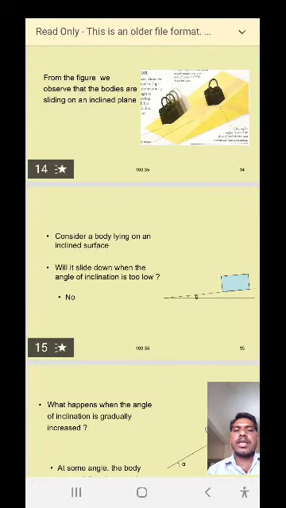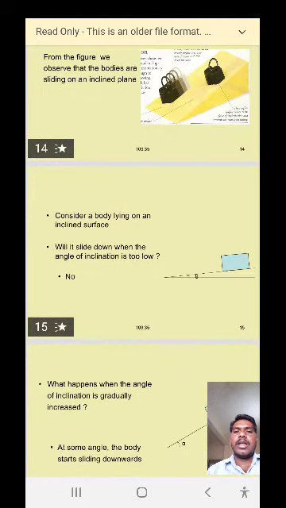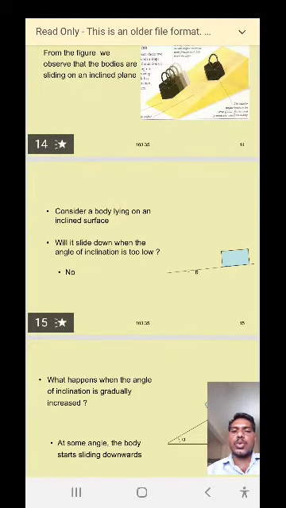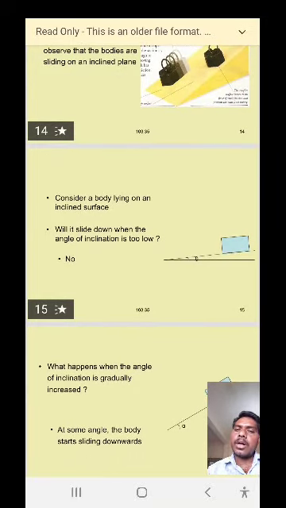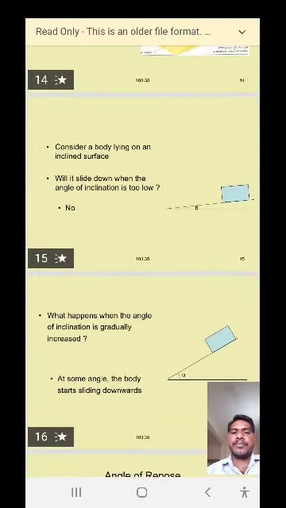The body does not slide down on the inclined plane, because there is no sufficient angle to slide over the inclined plane. That's why when the angle of inclination is too low, the body does not slide down on the inclined plane.